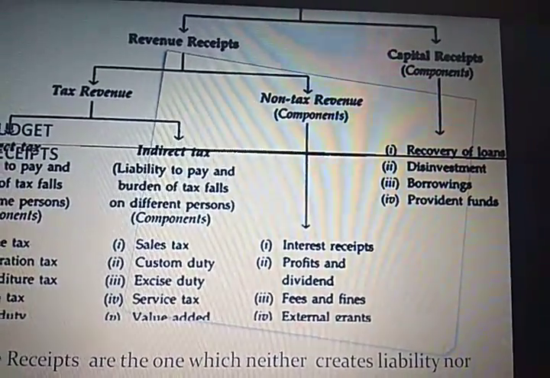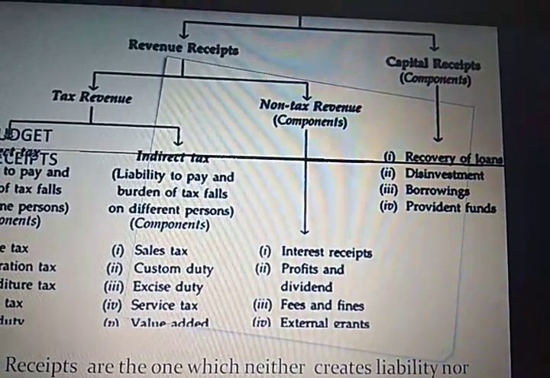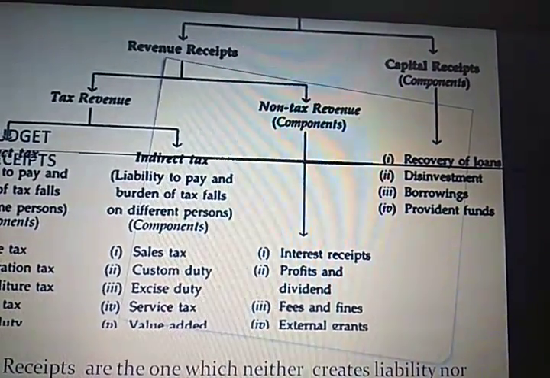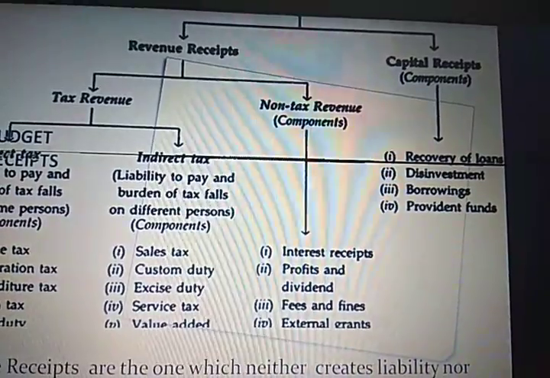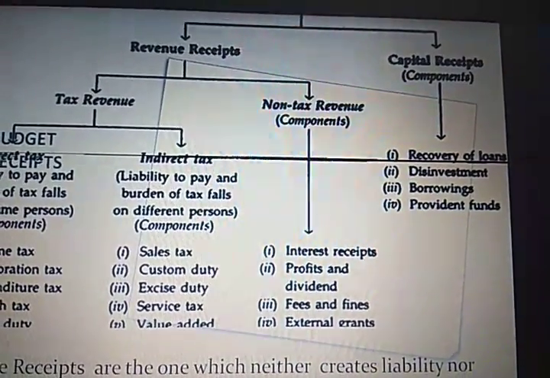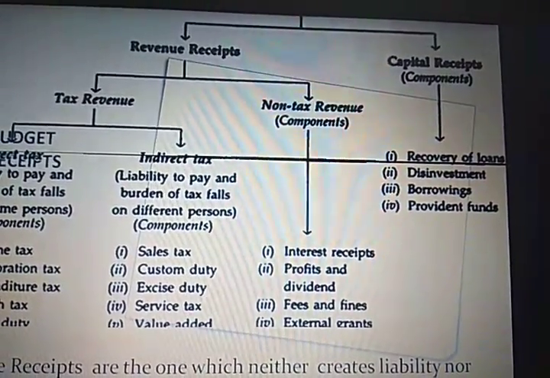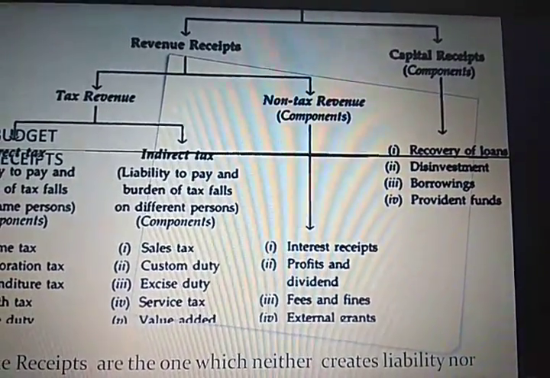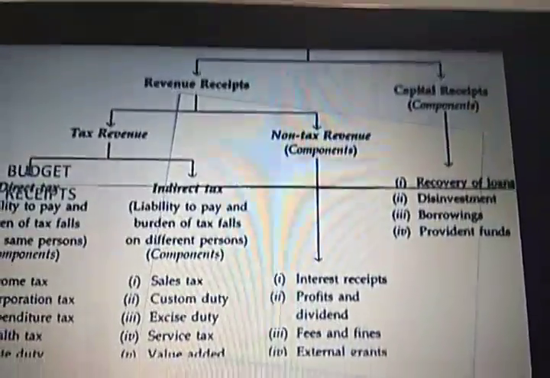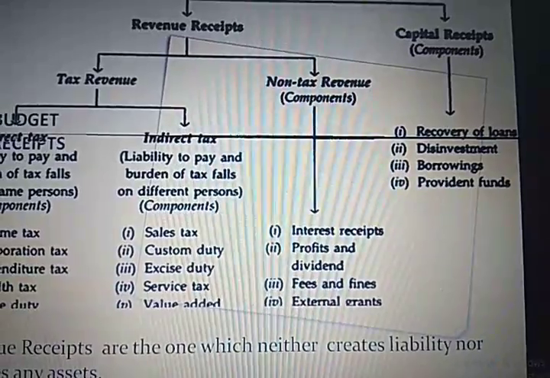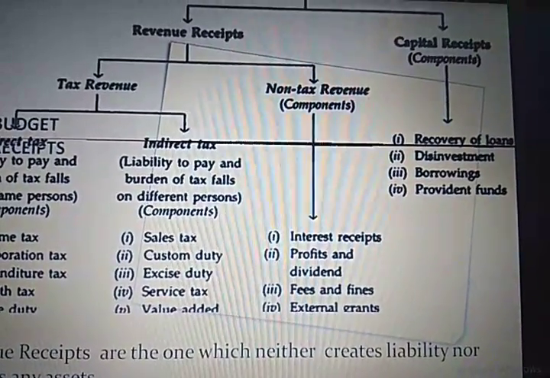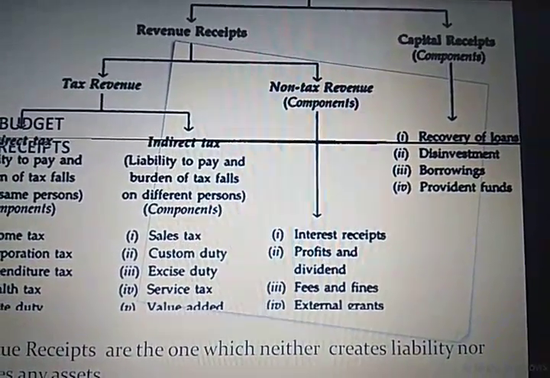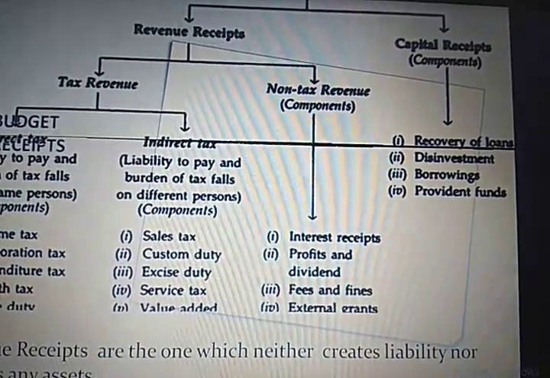Even if I talk about small savings in post offices, people deposit their small savings. The post office is an organization which is owned and operated by the government. So it becomes the liability of the government to repay the amount. So that is also a capital receipt. It creates liability. This will be the reason for the same.